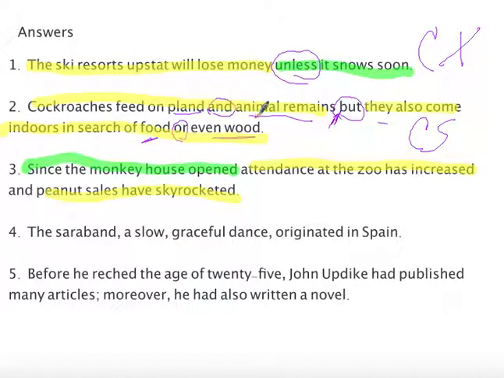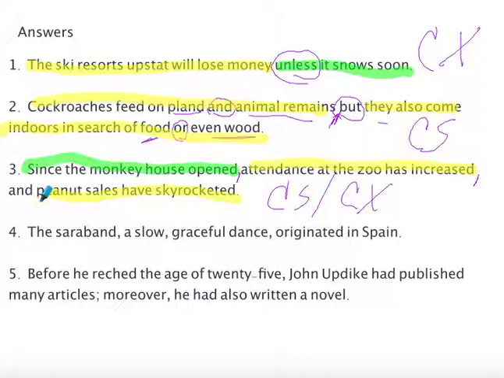So let's look at this. Here we have a dependent clause attached to an independent clause. Since this dependent clause goes first, we need a comma. And now we have the dependent clause, since the monkey house opened, attendance at the zoo has increased, and peanut sales have skyrocketed. Now we've got a conjunction in between the 2 independent clauses. We would need a comma there. So we have 2 independent clauses and 1 dependent clause. This is a compound complex sentence.